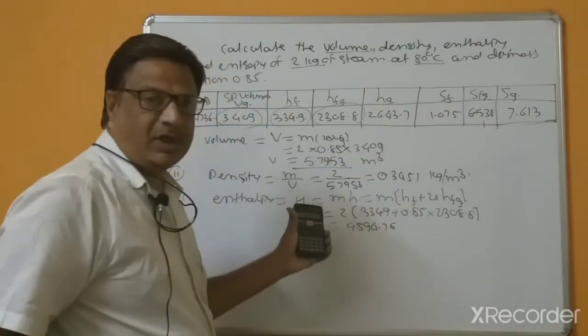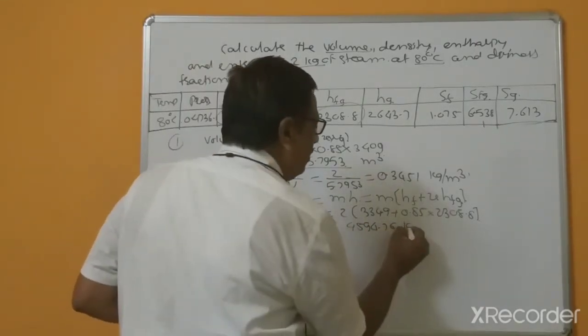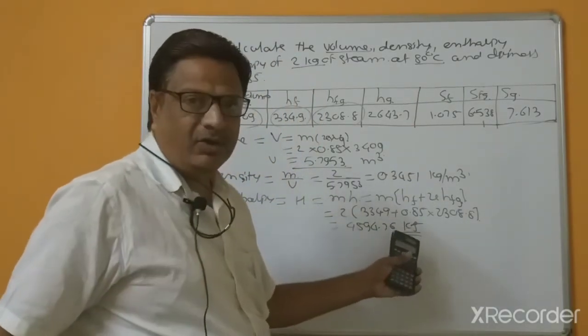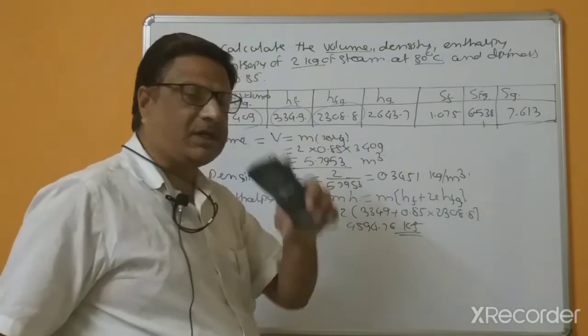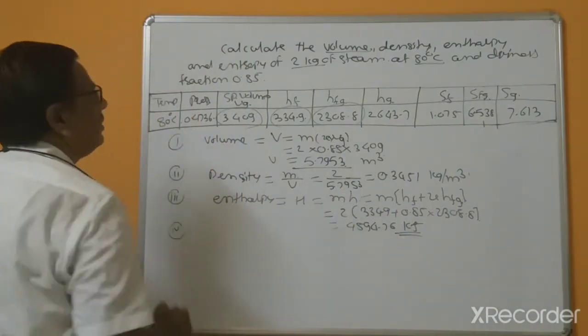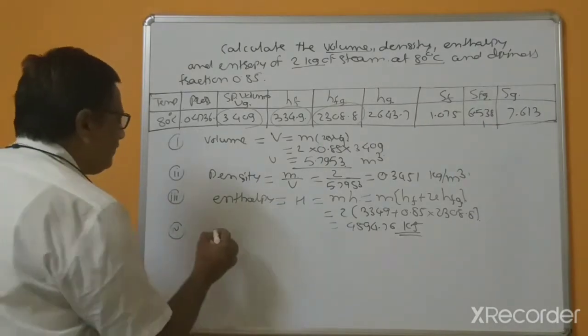Because this is total enthalpy, its unit is very important. If you write the unit wrong, your 1 mark may be deducted for each bit.